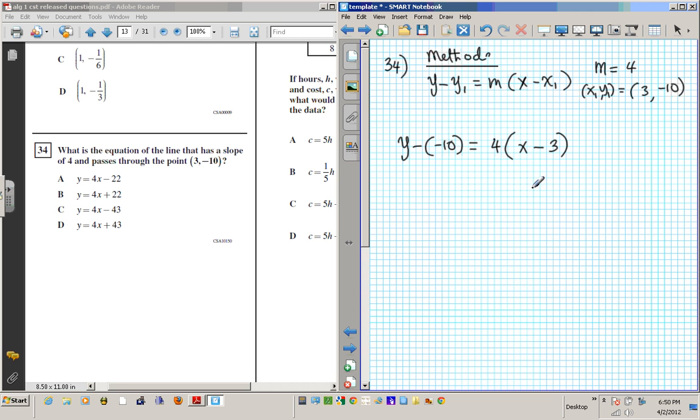If we simplify that, we're going to get y plus 10 equals 4x minus 12. All right? Now we're going to subtract 10 from both sides.